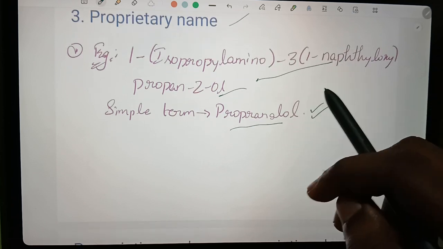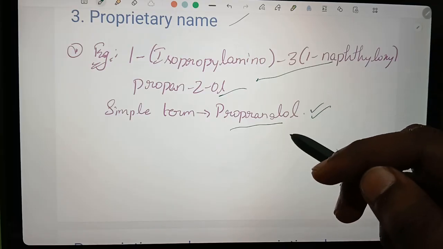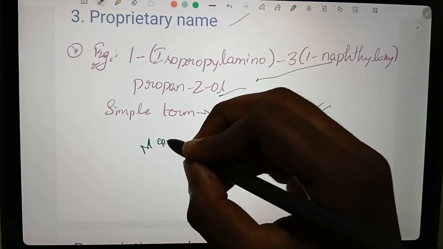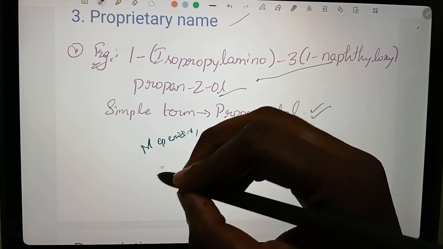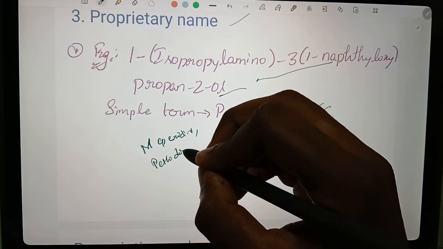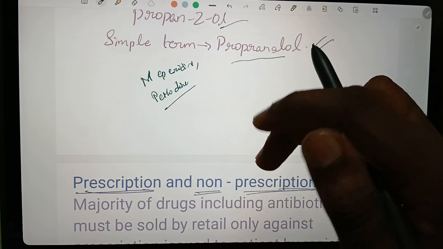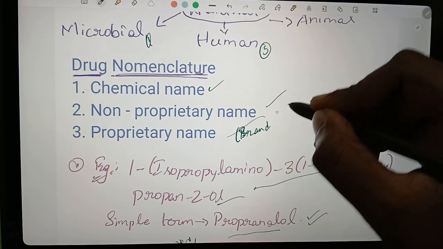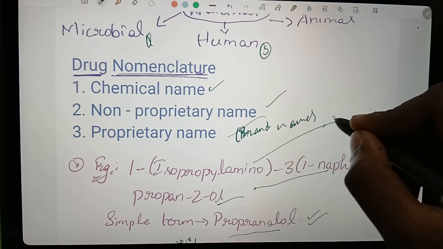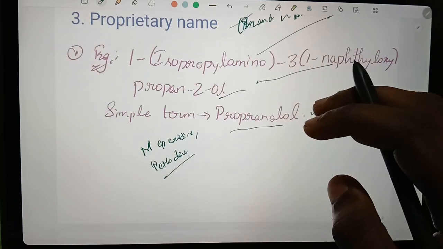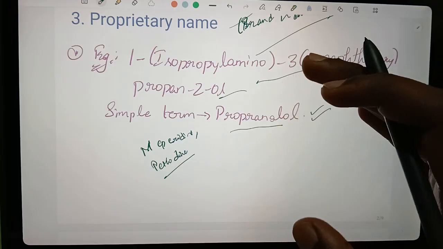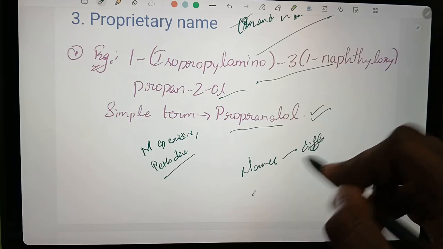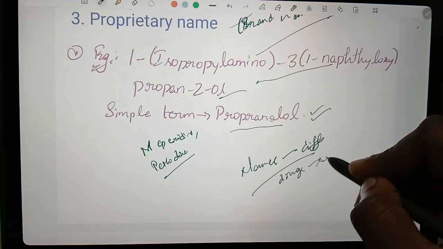Non-proprietary names are, for example, meperidine, pethidine, etc. And proprietary names are brand names. Proprietary name means brand name. Certain companies have the same drug, but the names will be different. Names are different, but drugs are same.